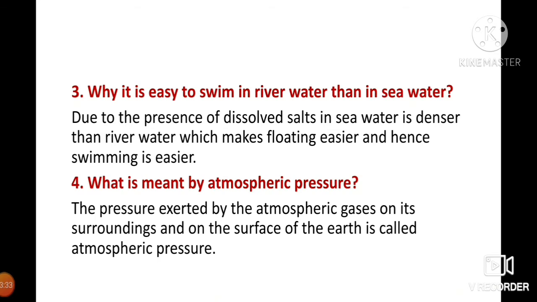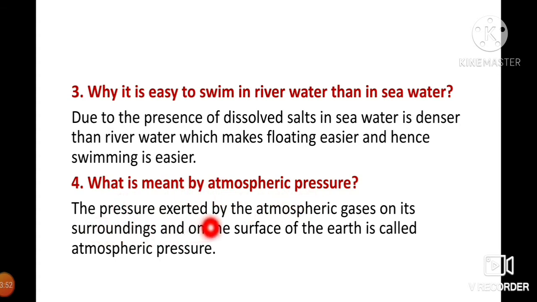Third one, why is it easier to swim in sea water than in river water? The answer: due to the presence of dissolved salt, sea water is denser than river water, which makes floating easier and hence swimming is easier. Fourth one, what is meant by atmospheric pressure?